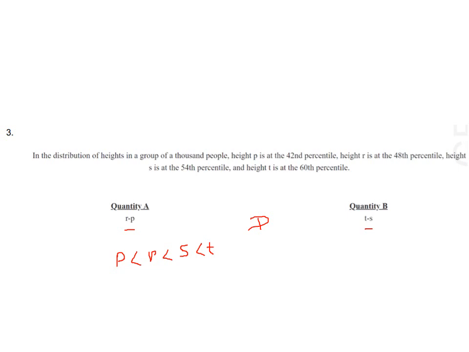So how can we find out whether R minus P or T minus A is greater or not greater? In this case also, the answer will be option D. The relationship cannot be determined from the given information.